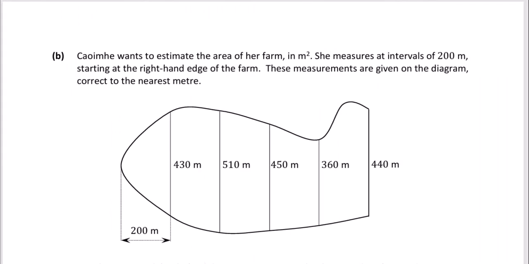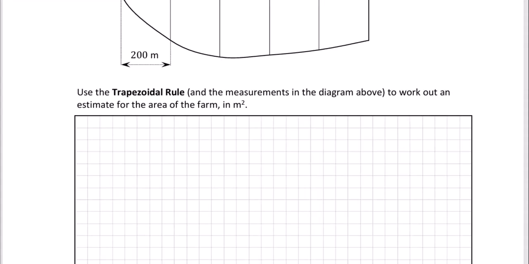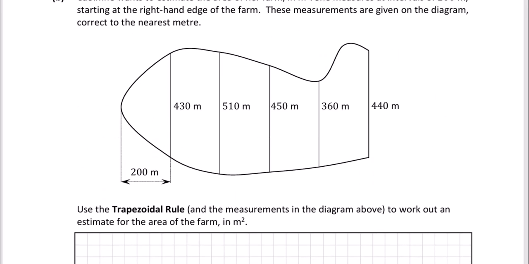Okay, so this is part B. Quiva wants to estimate the area of her farm in meters squared. She measures at intervals of 200 meters starting at the right hand side of the farm. These measurements are given on the diagram correct to the nearest meter. The question is, use the trapezoidal rule and the measurements in the diagram above to work out an estimate for the area of the farm in square meters. So you've got to use the trapezoidal rule and these measurements here.